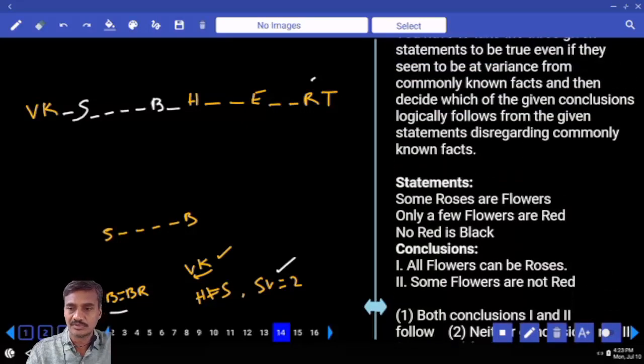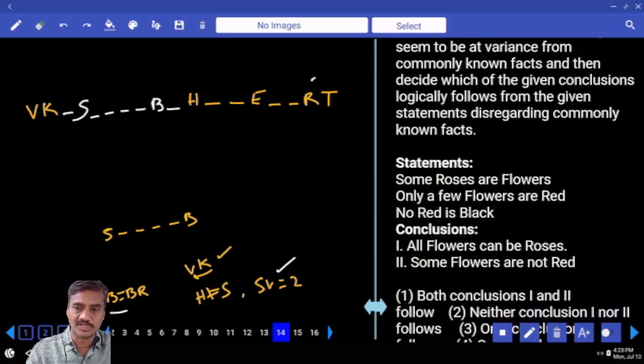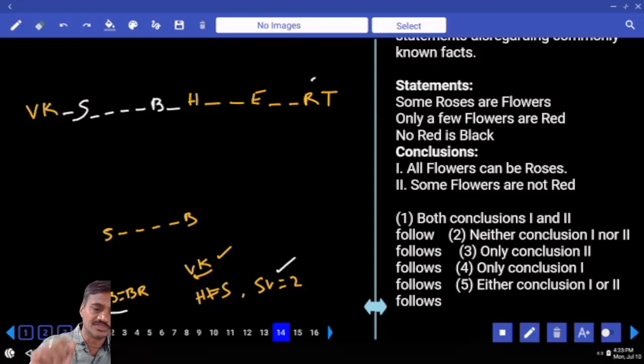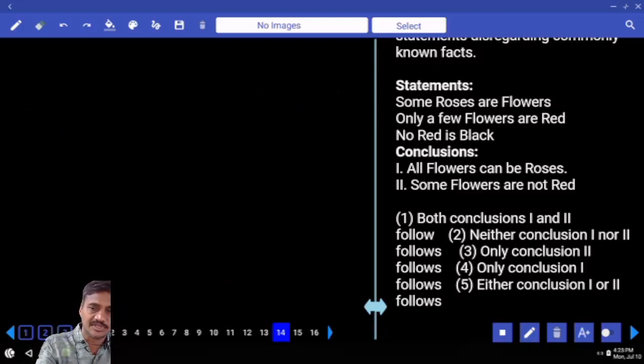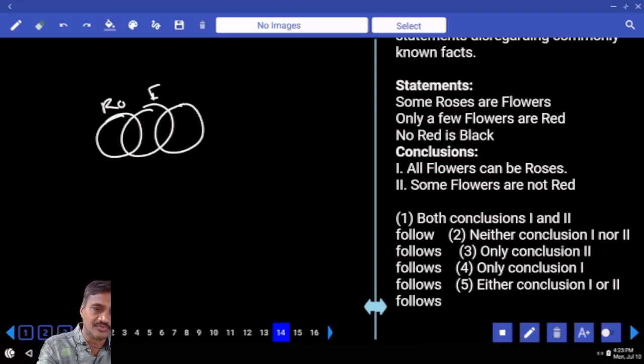Logically follows, that is the first model and the first priority as well. Then some roses or flowers can be written like this. Now these are the roses that are flowers, and only a few flowers are there. Only few flowers are red, but not all. No red is black, no intersection between red and black.